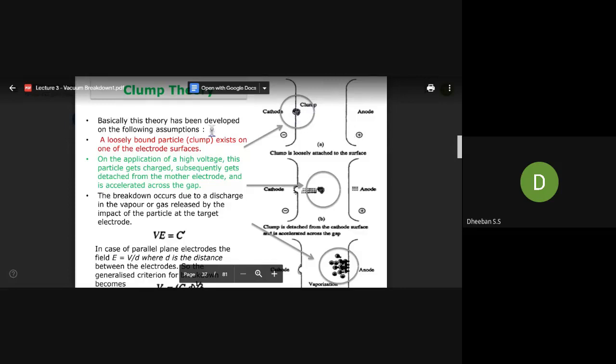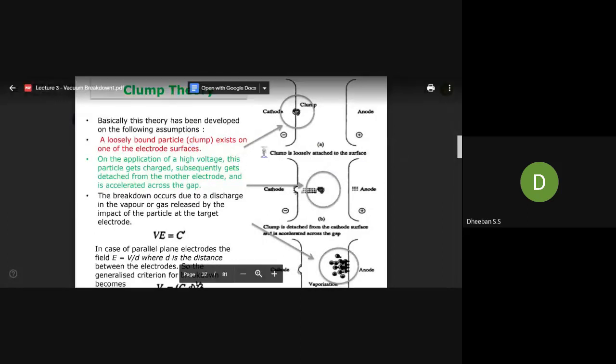So when the high voltage or the electric field is applied to the electrode, the particle gets charged. The particles in the clump get charged. And if it is charged, it gets discharged, or detached from this surface, and is accelerated across this gap. So this is what this diagram shows.